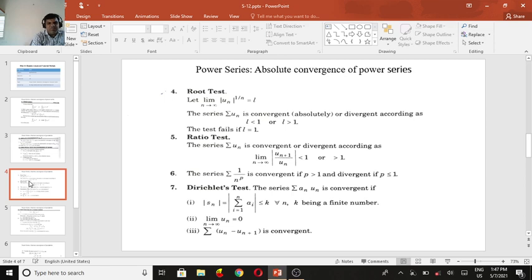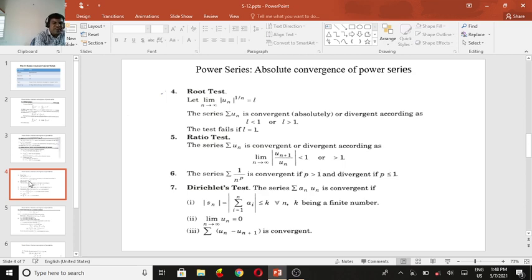So the series summation 1 by n raised to p is convergent if p is greater than 1, and divergent if p is less than or equal to 1.